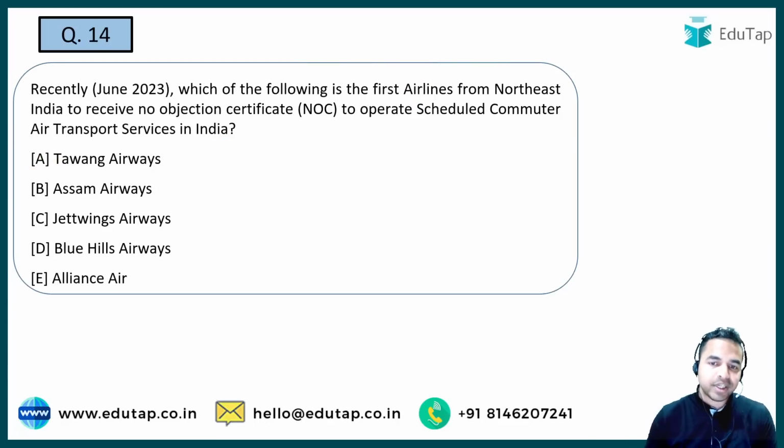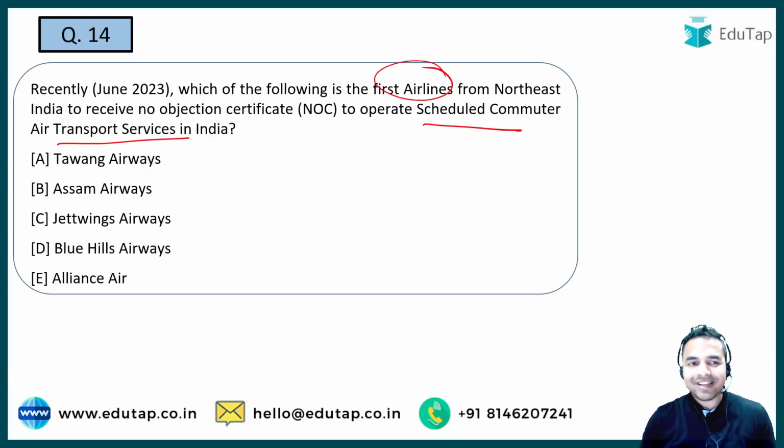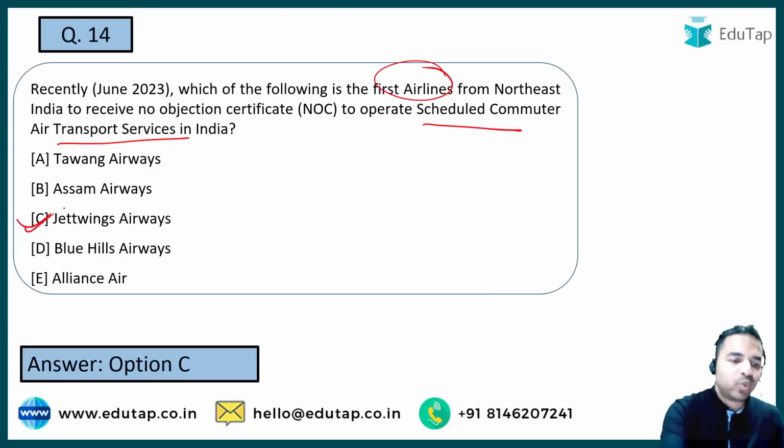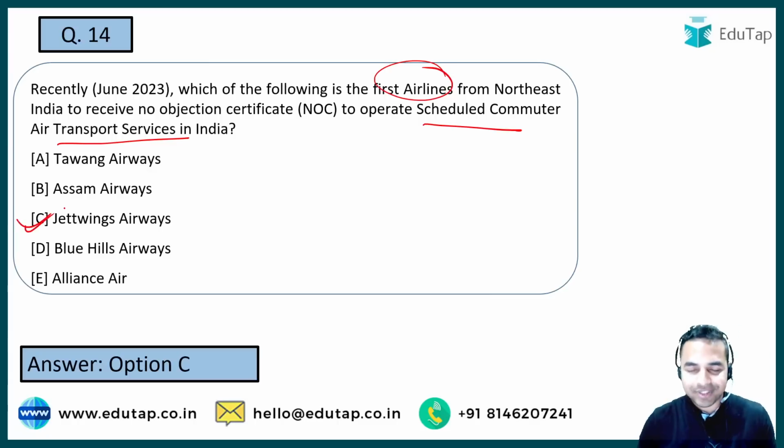Next question, guys. So here you have to tell me the name of the airline which became the first airline from the Northeast India for receiving the NOC. Why has it received this NOC? To operate the scheduled commuter air transport services in India. What is the name of that airline? The name of that airline is Jetwings Airways. Option C, Jetwings Airways is the right answer.